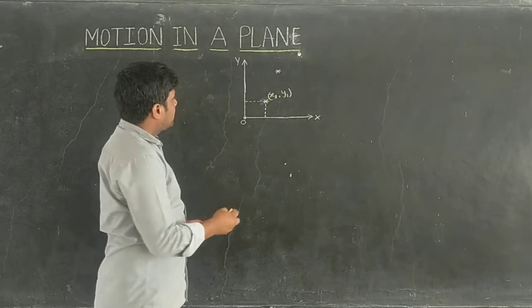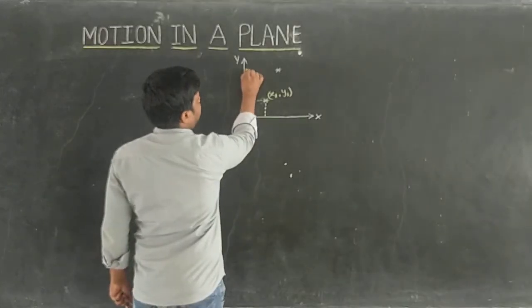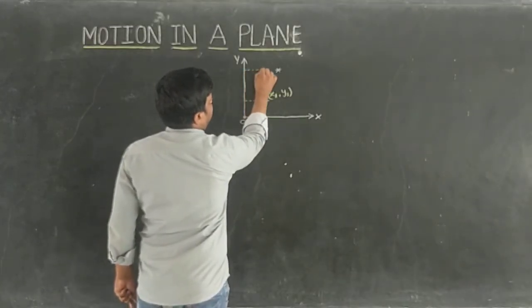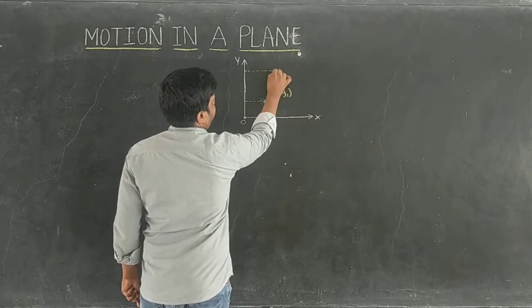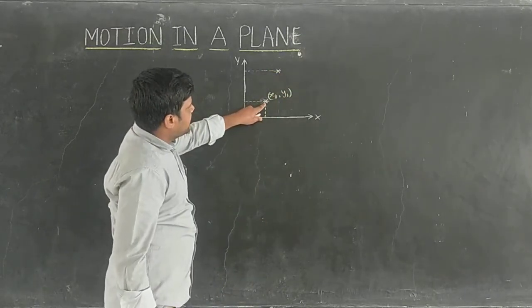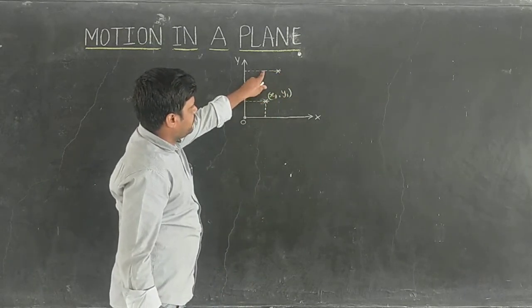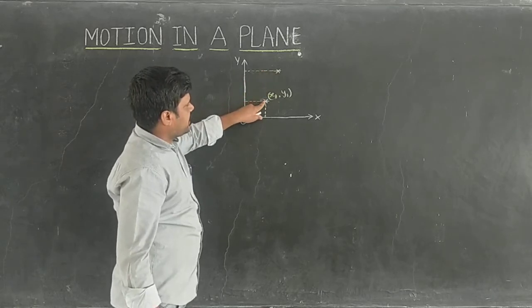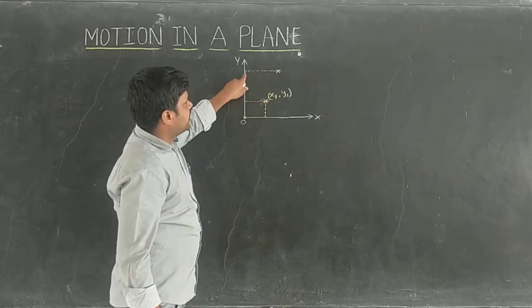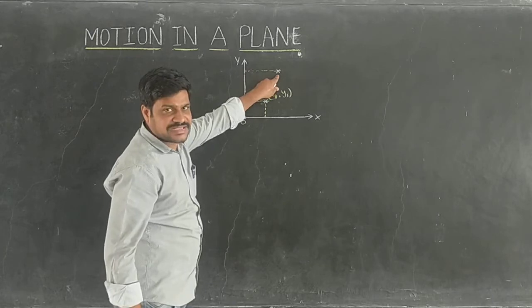In that case, what is the position of the object? Along the x-axis, the position has changed. Initially it is at this point, but after some time the object has changed its position along the x-axis.